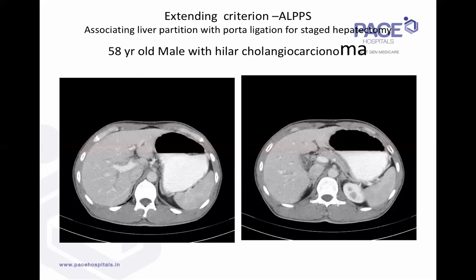So in doing the right hepatectomy, just of academic interest is the ALPS procedure. This was one of the patients in whom we had done an ALPS. ALPS is basically associating liver partition with portal ligation for staged hepatectomy. That's the full form of ALPS. So you do liver partition and portal vein ligation.